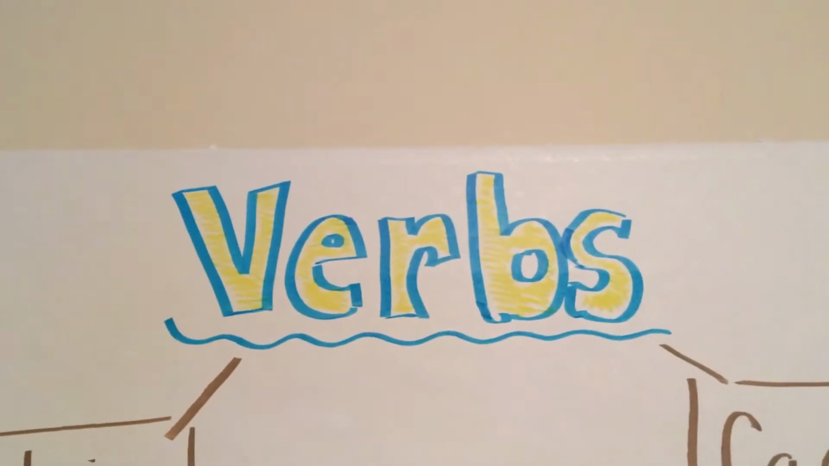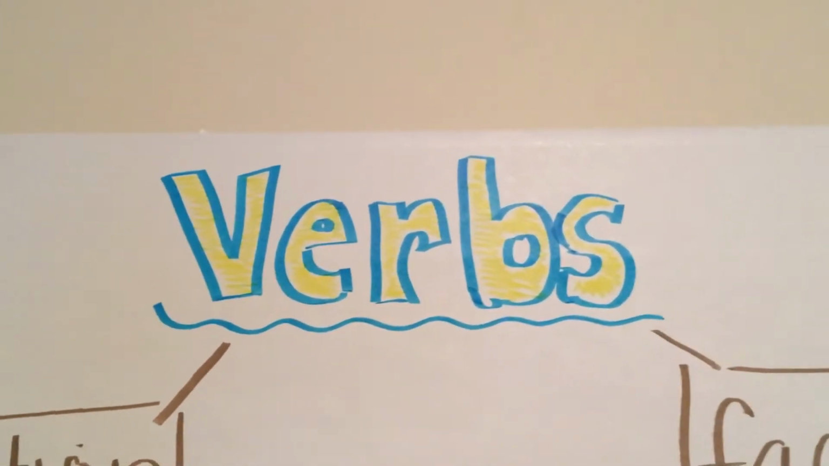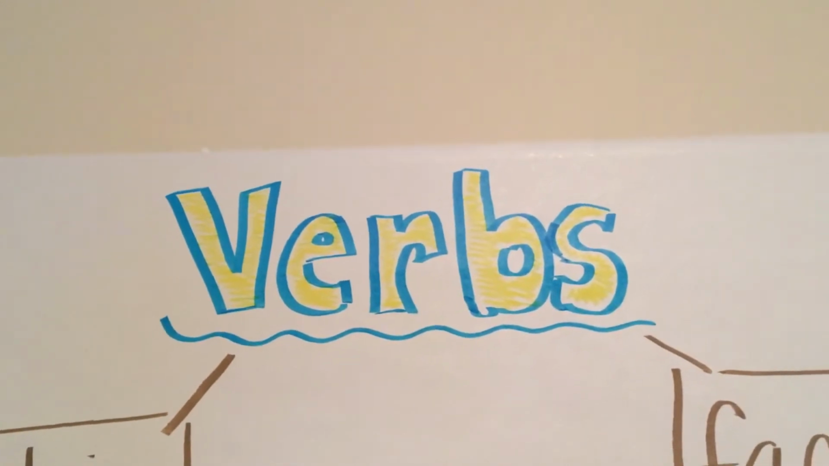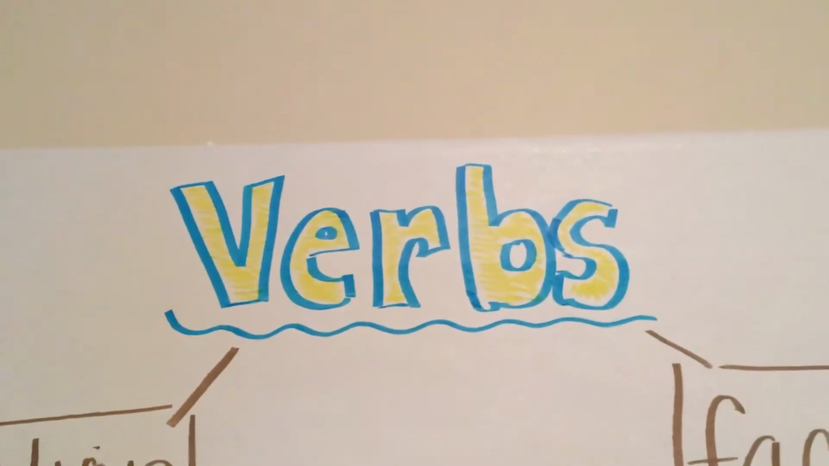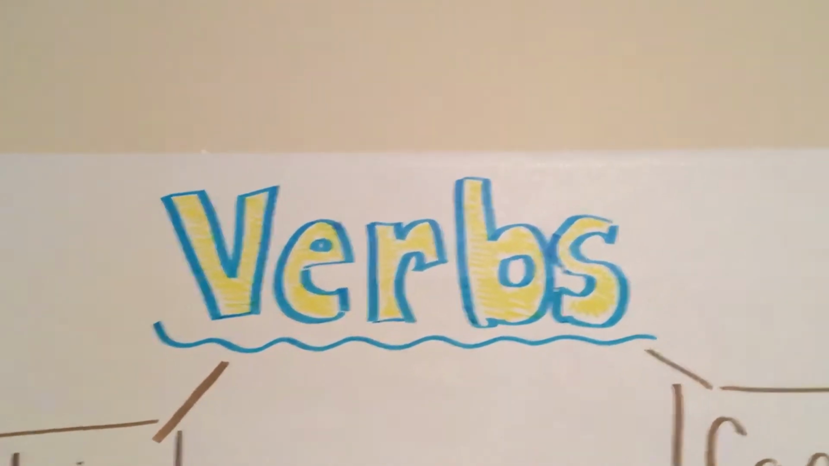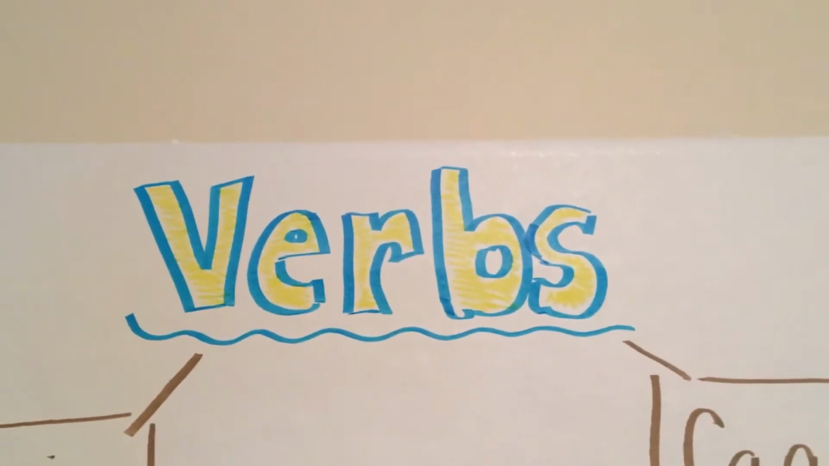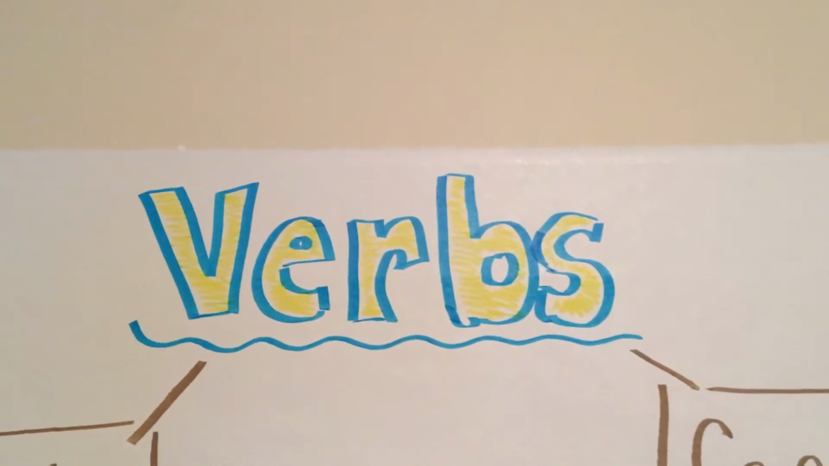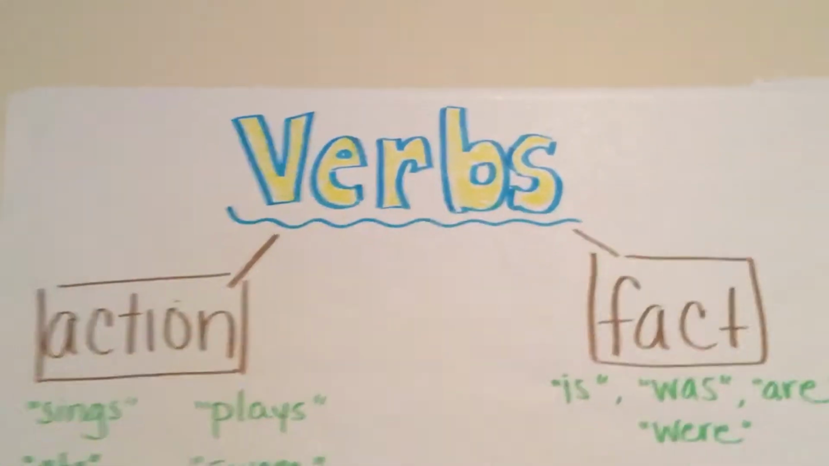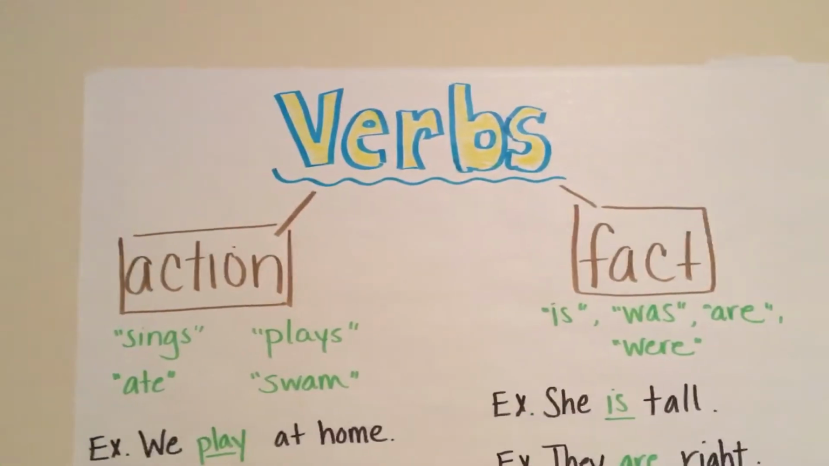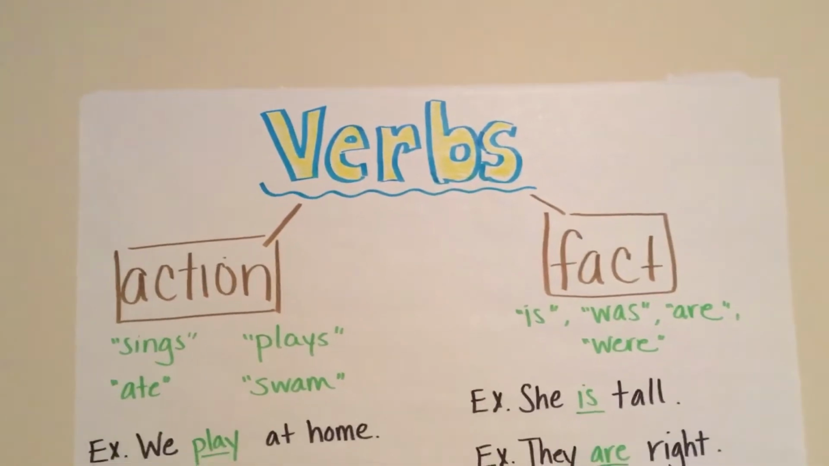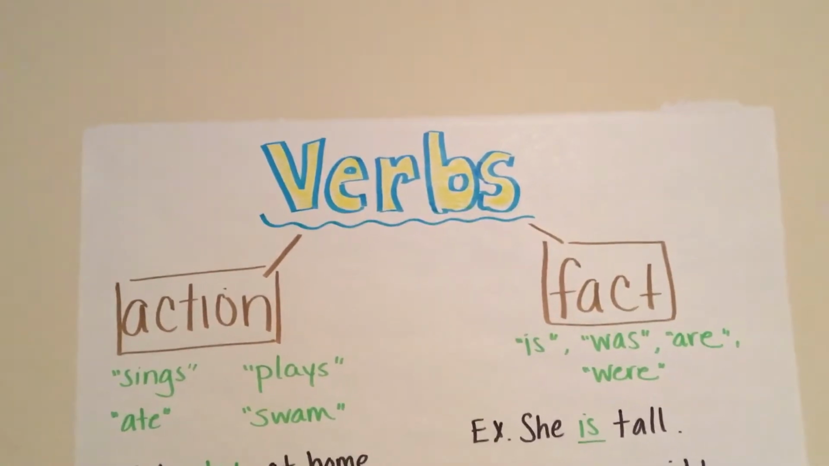So I know learning verbs isn't new to you guys, but I think it's always important to do some review. So we're going back to basics with this verb mini lesson. So in basics, it's important to know two things in verbs, how to categorize them, and that is action and fact. There are two very different ways to categorize verbs.